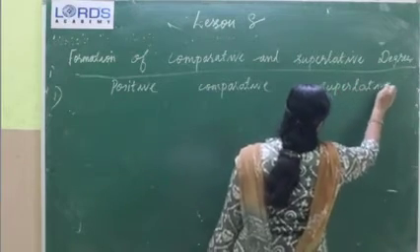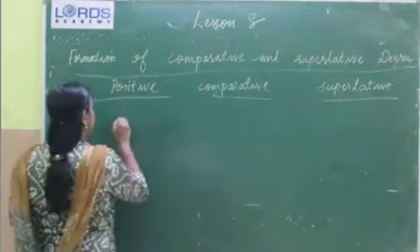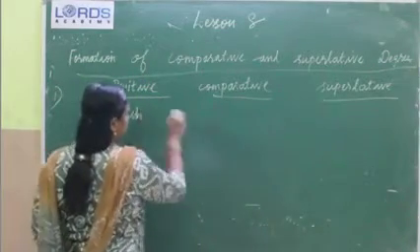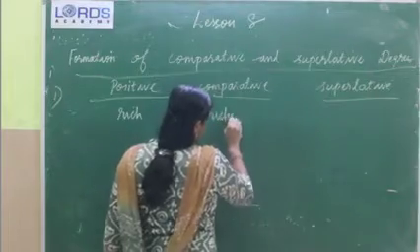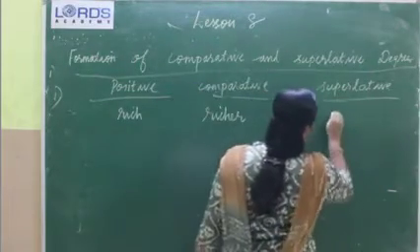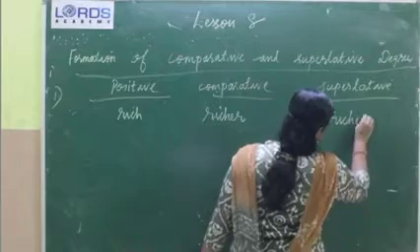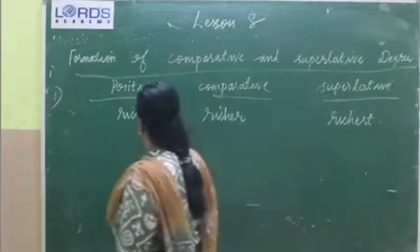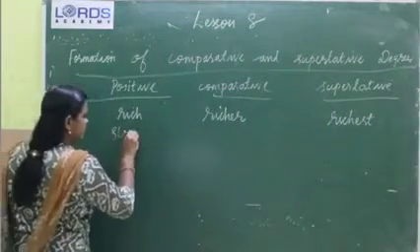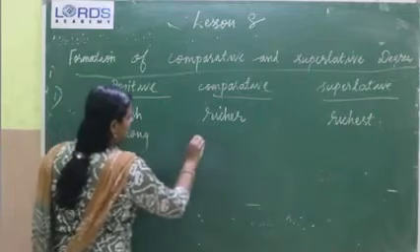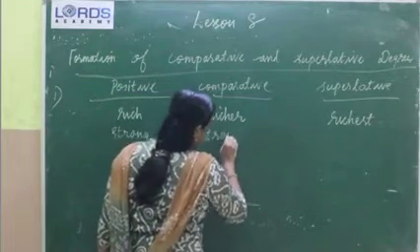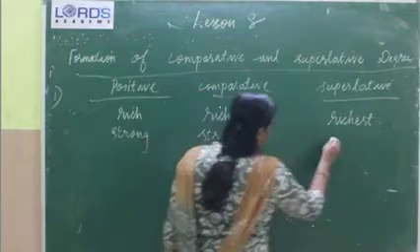Okay, see this example. Rich, richer, richest. Then strong, stronger, strongest.